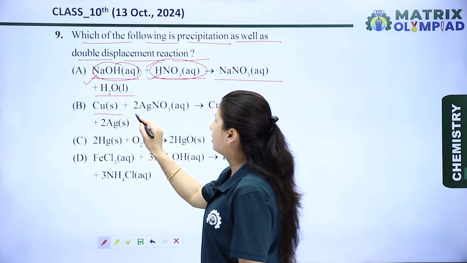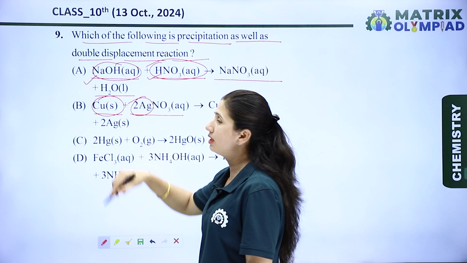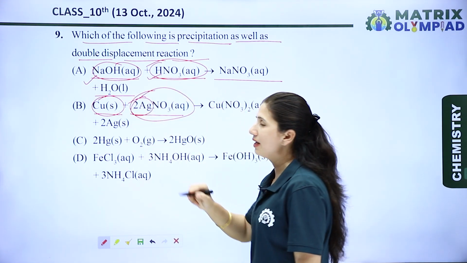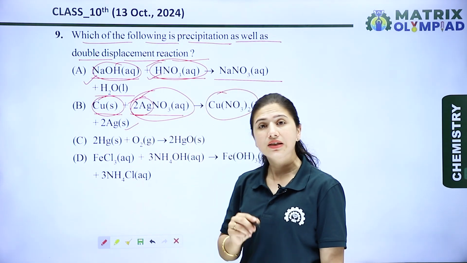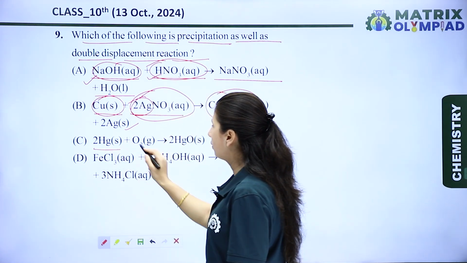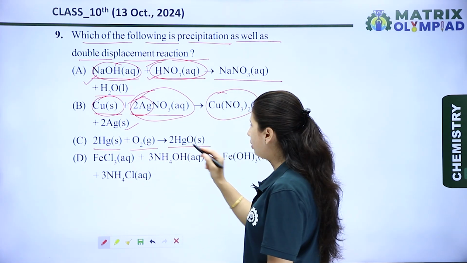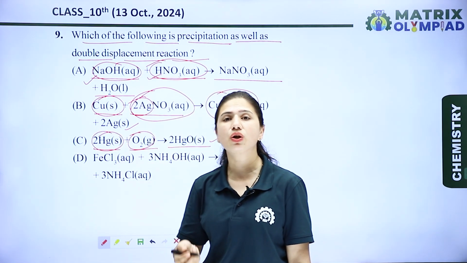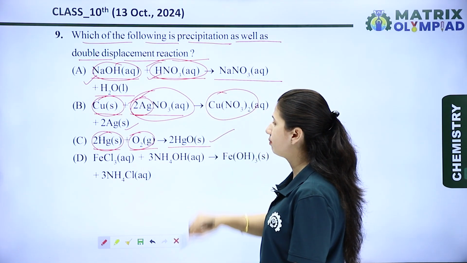In the next, copper reacts with AgNO3. We know that copper is more reactive than silver, so it can easily replace silver from its salt solution. So copper easily replaces Ag and forms copper nitrate and Ag. It means it is a single displacement reaction, not a double displacement reaction. Now, the next is when mercury reacts with oxygen, then it gives mercuric oxide, HgO. In this reaction, Hg combines with oxygen, and the combination with oxygen is known as an oxidation reaction, not a double displacement reaction.